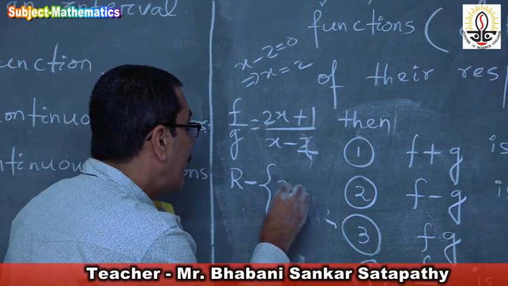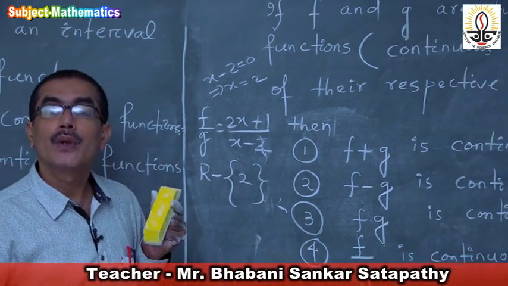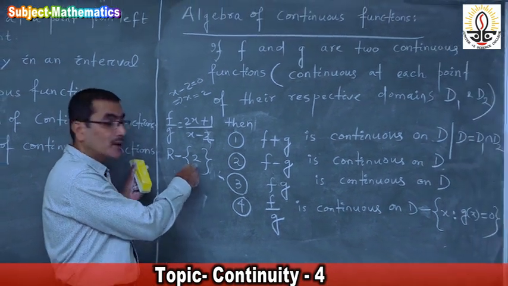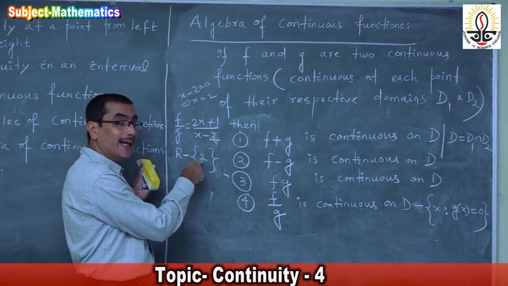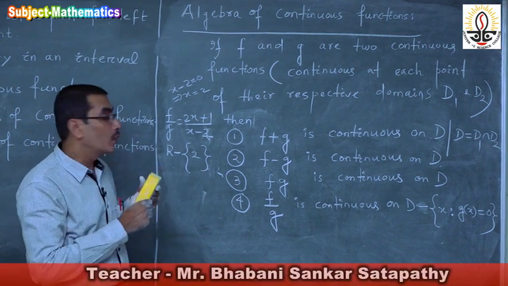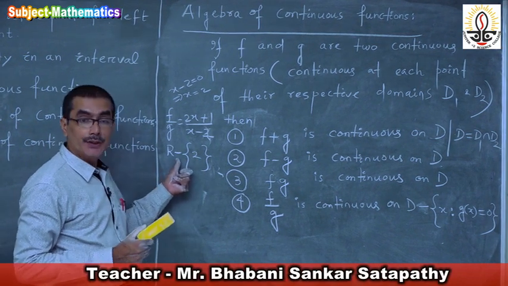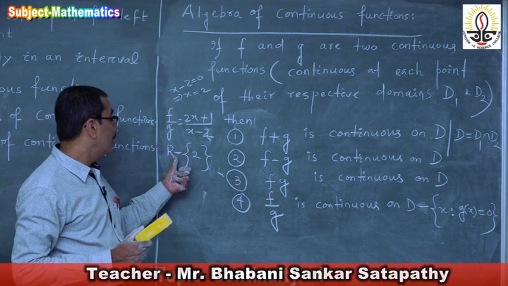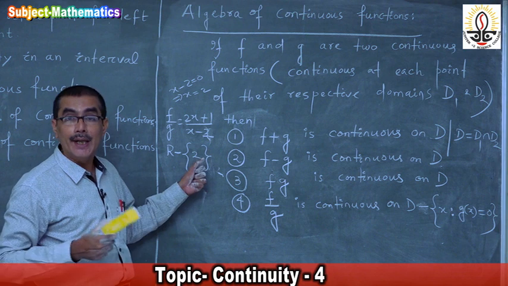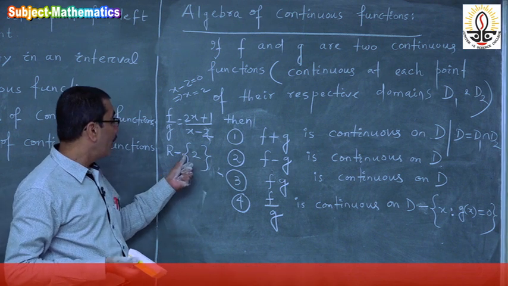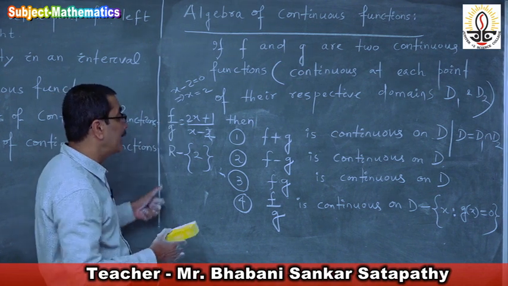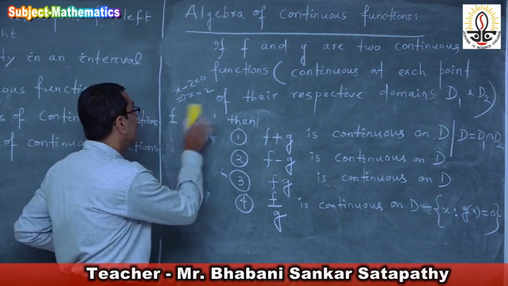So R minus the set containing 2. In all the points of R minus the set containing 2, f by g will be continuous, right?